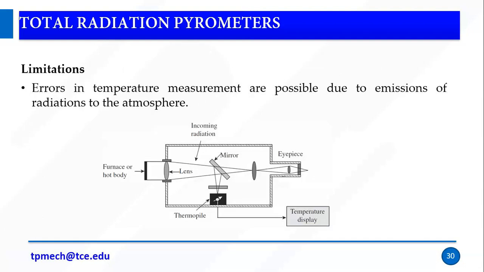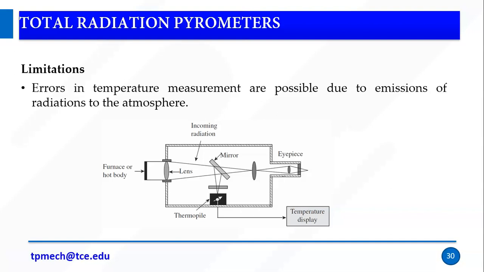But we have some limitations. The reason is, even though we use a glass housing, it may be possible to leak. The radiation may be leaked to the atmosphere. So it leads to errors in temperature measurement. Errors in temperature measurement are possible due to the emission of radiation to the atmosphere.